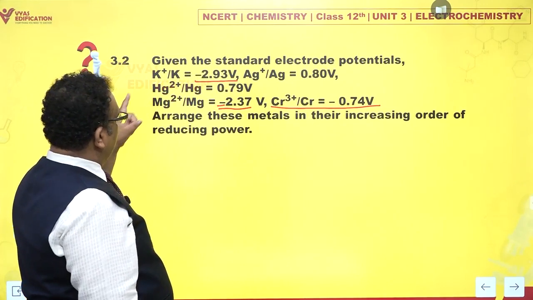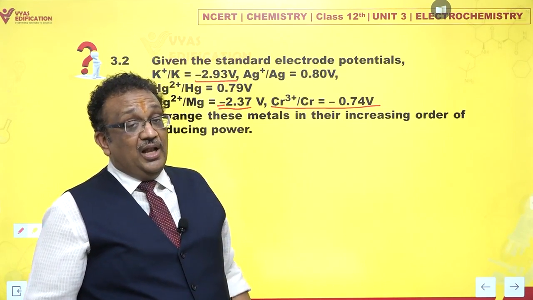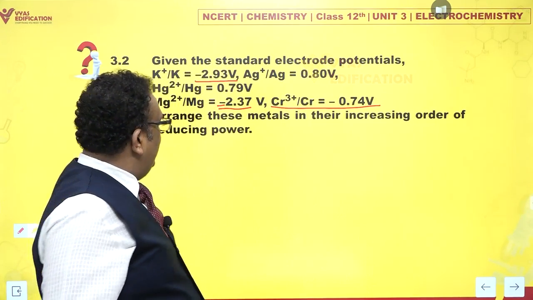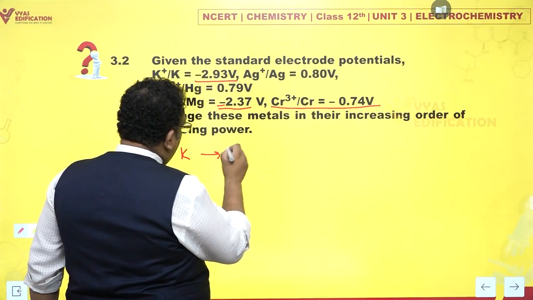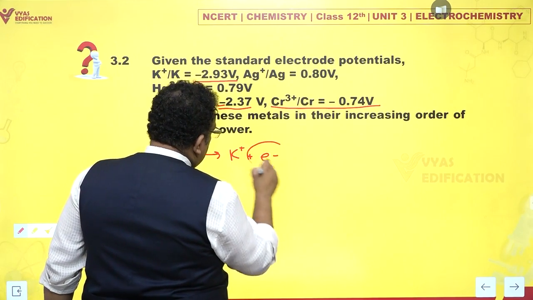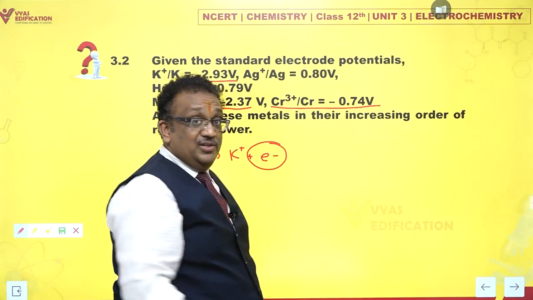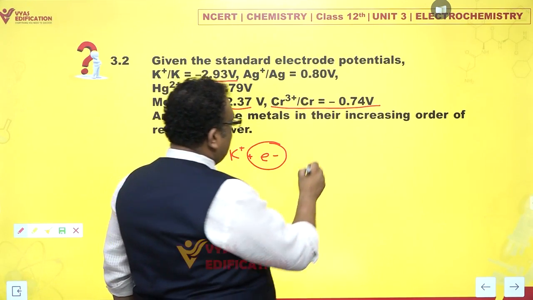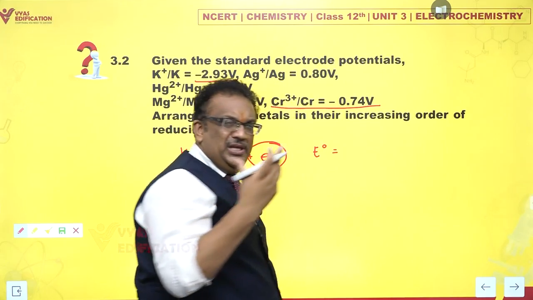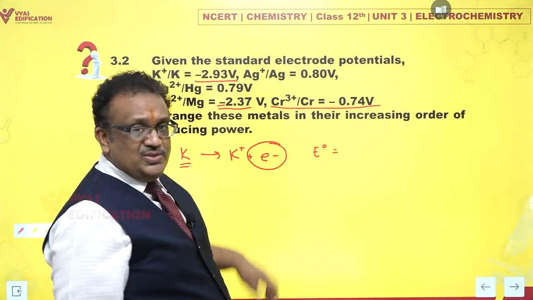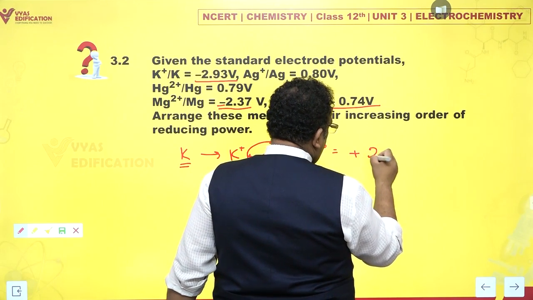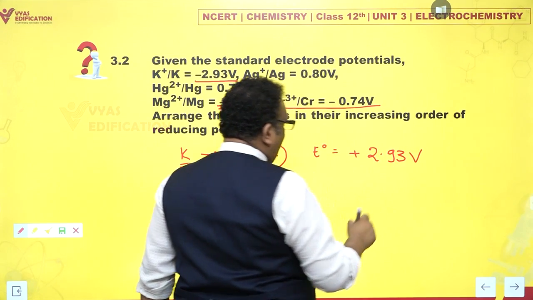So, in this case, we are not concerned with metal ions, but rather we are concerned with metals. If I have this reaction, K giving you K+ plus an electron, since this electron is given to somebody else, potassium is acting as the reducing agent, and for this E naught value, what would it be? Let's say this is minus, no, since it is the opposite, it is now plus 2.93 volts. Why did you make it plus?